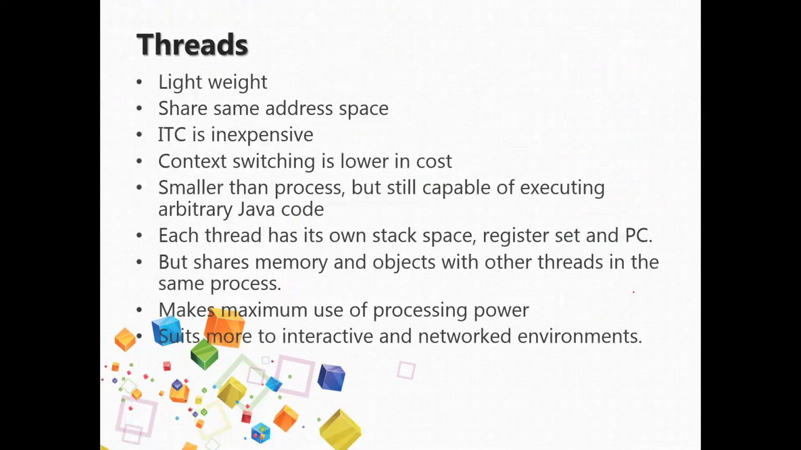Okay. So these are some important points relating to threads. It is lightweight. Same address space is shared. Inter-thread communication is not expensive. Context switching, that is the processor moving from one thread to another, is not costly. It is smaller than a process. Why is it smaller than a process? It is part of a process, no? So obviously it is smaller than a process.